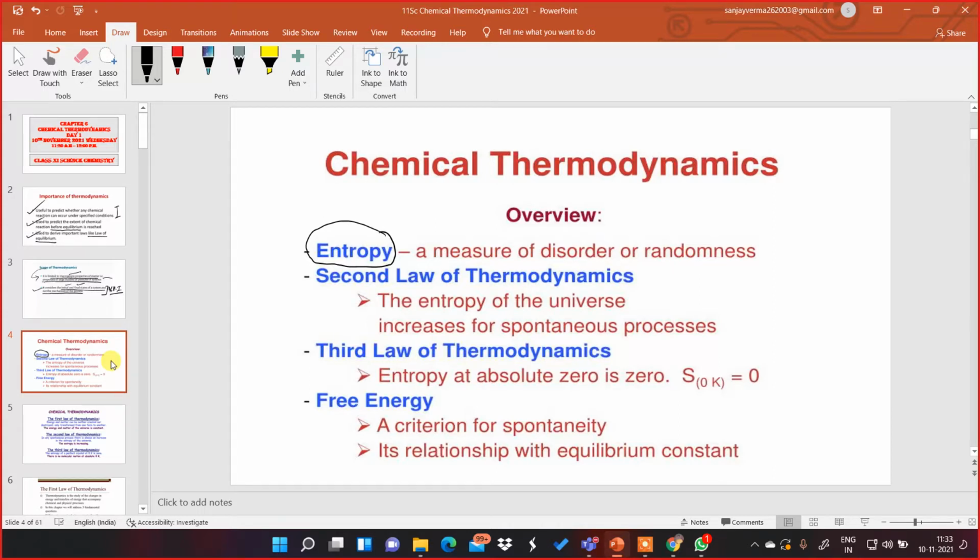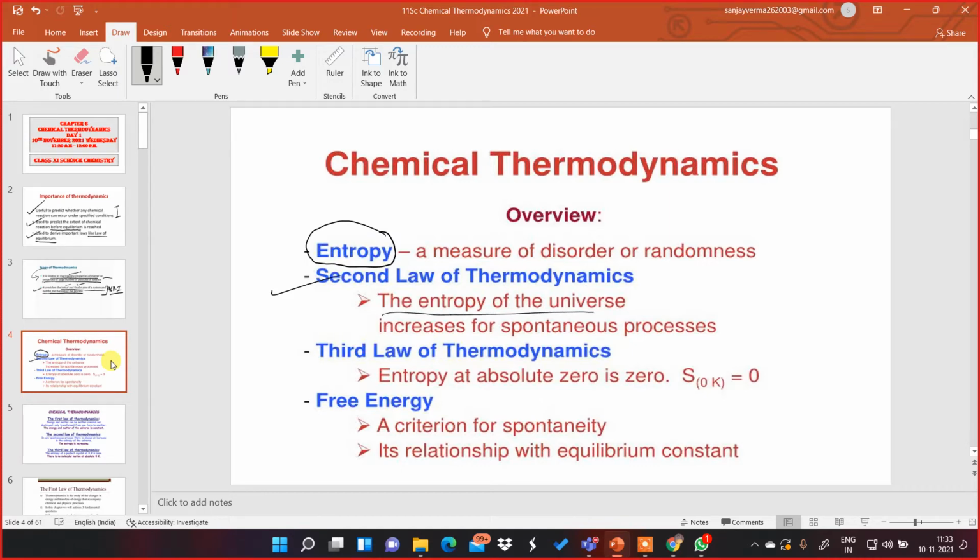So in this chapter, we'll be learning about entropy. Keep in mind that the entropy of the universe is always increasing, which means the disorder of the universe is always increasing. It is not decreasing. Then we'll be learning about the second law of thermodynamics with respect to entropy.